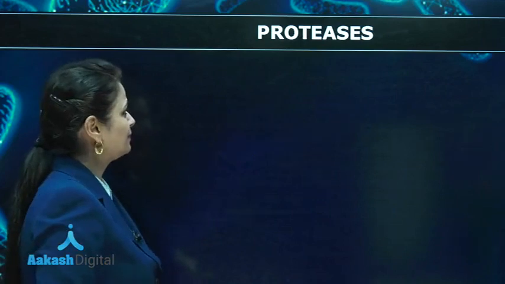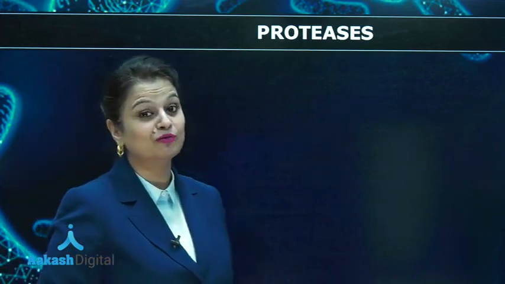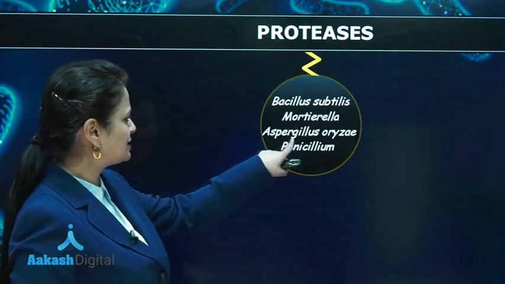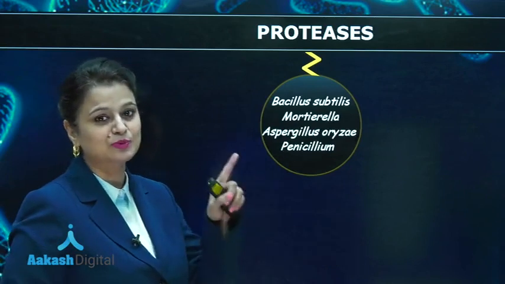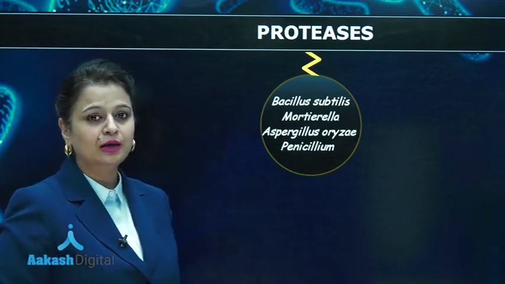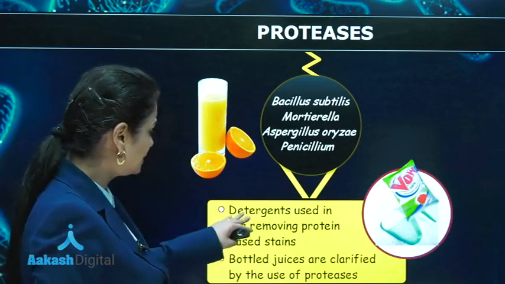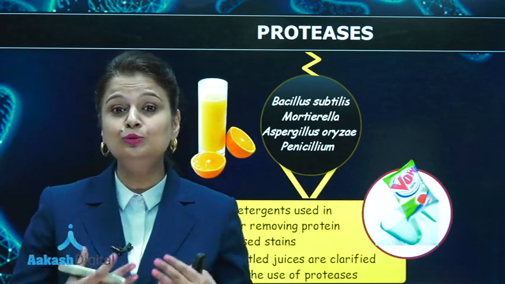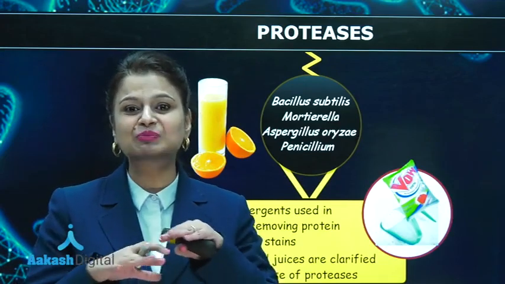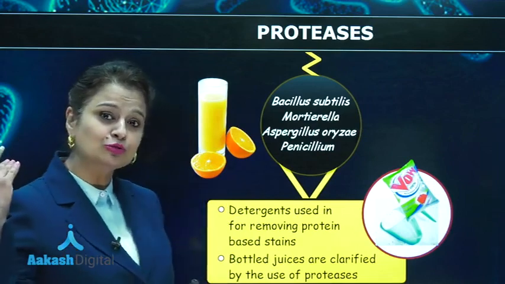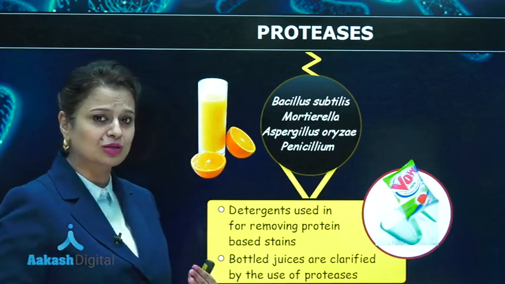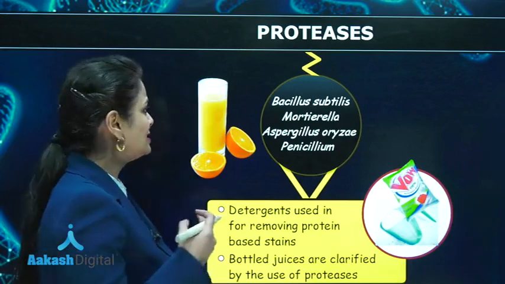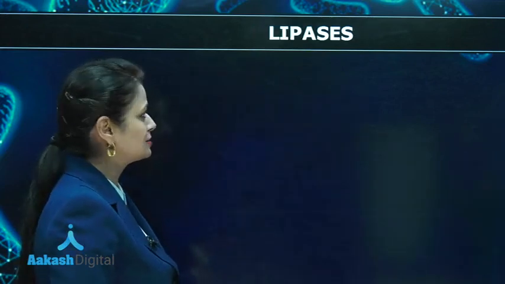Moving on to the next one. Proteases are involved in the breakdown of protein fibers, and are obtained from Bacillus subtilis, Mortierella, Aspergillus oryzae and Penicillium species like Rock 40. Proteases are used for making detergents. In detergents, they are used for cleaning protein-based stains. Also, they are used for clearing juices, where they digest protein fibers. So these are two important significances associated with proteases.